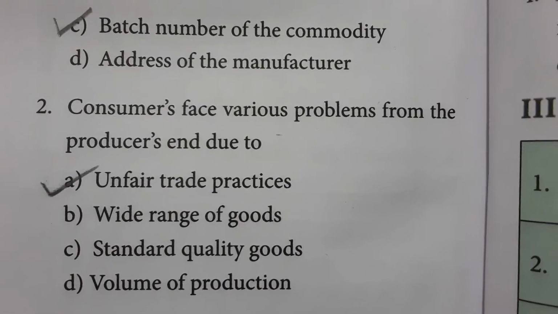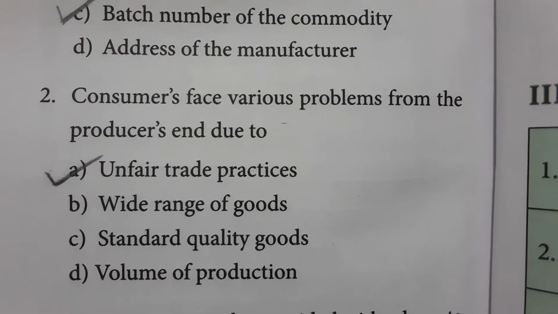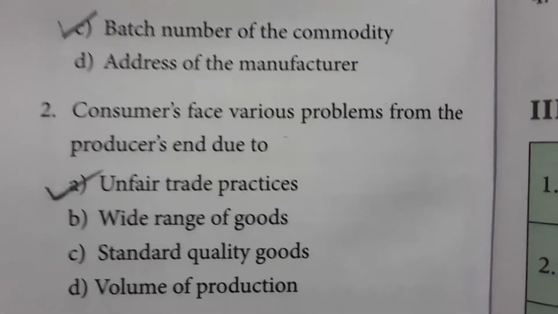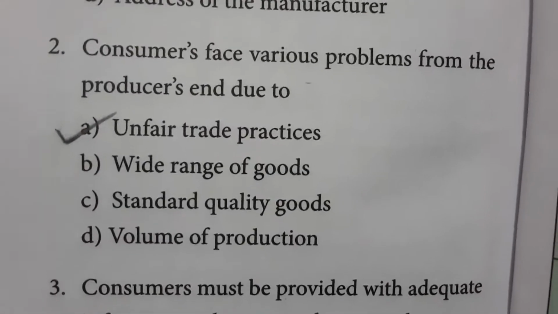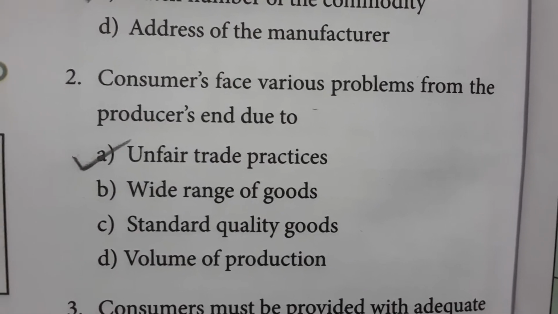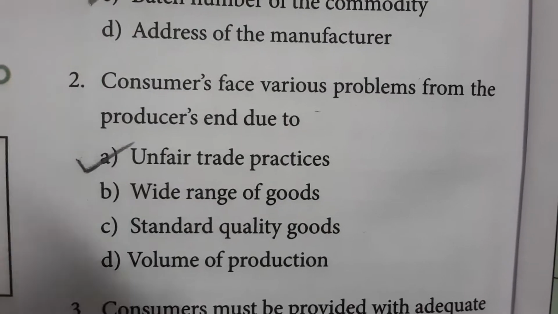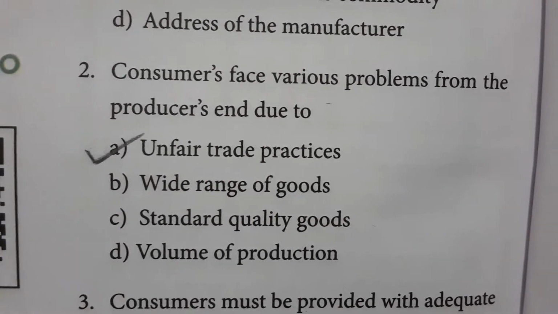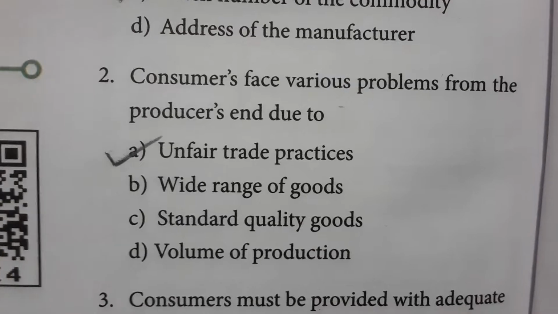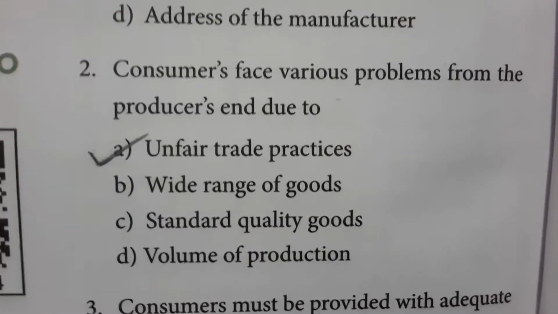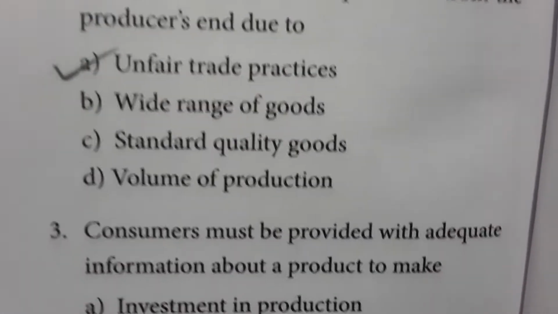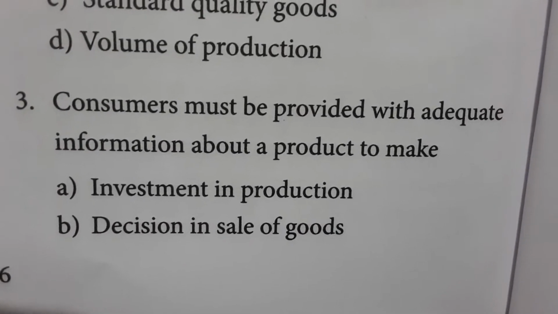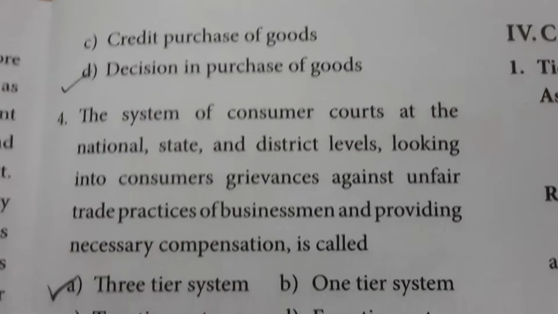Consumers face various problems from the producers due to unfair trade practices. So unfair trade practices are nothing but the cost to sell is very low whereas the selling price is very high, or sometimes they are trading outdated items, or they are trading with useless products like that. The consumers must be provided with adequate information about a product to make a decision in the purchase of goods is the answer for that question.